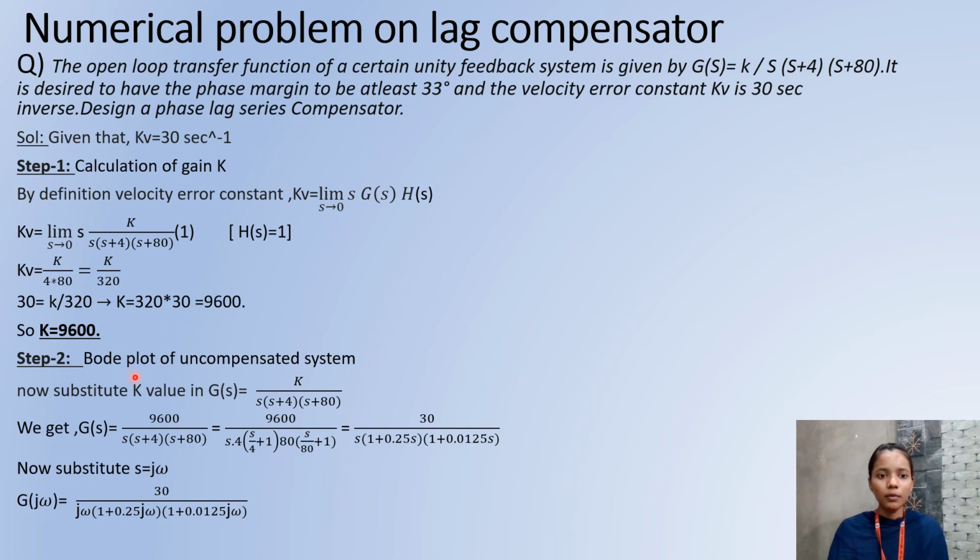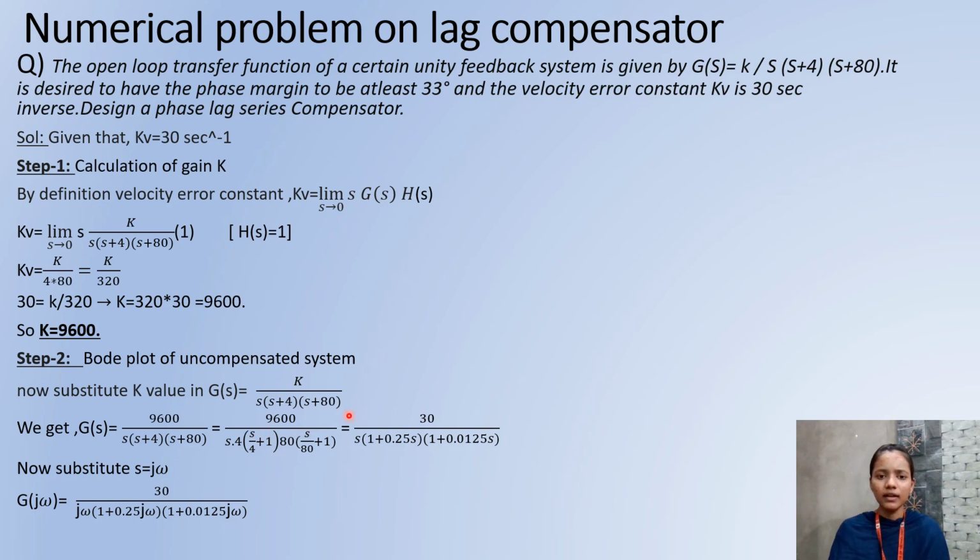Second step is the Bode plot of the uncompensated system. Here we substitute this K value in the G of S equation. We get K by S into S plus 4 into S plus 80. After substituting the K value, we get 9600 by S into S plus 4 into S plus 80. Now we take 4 and 80 outside. We get 9600 by S into 4 into S by 4 plus 1 into 80 into S by 80 plus 1.